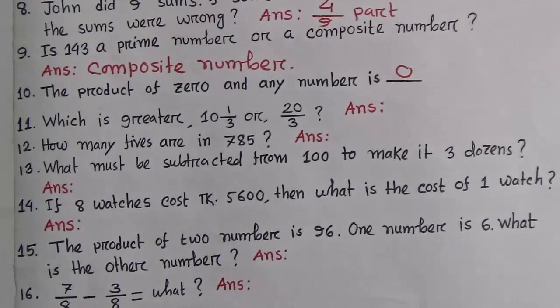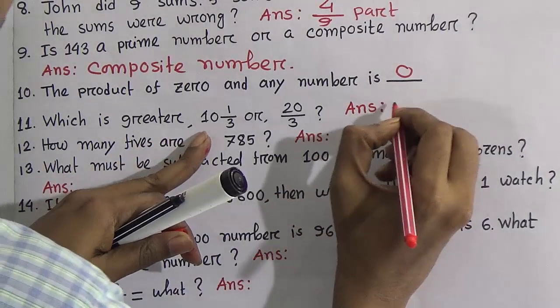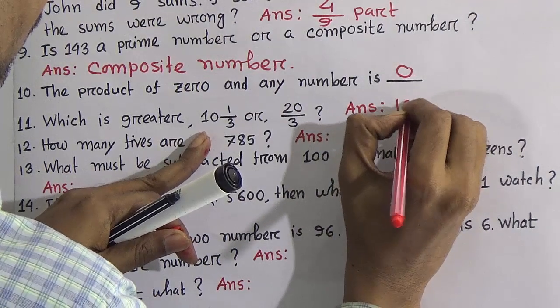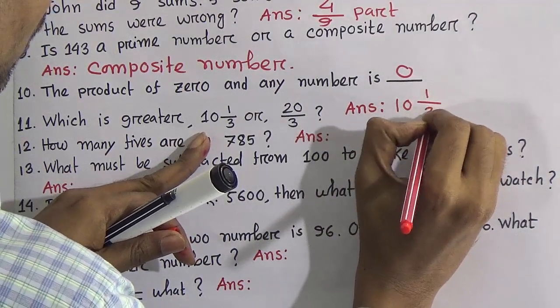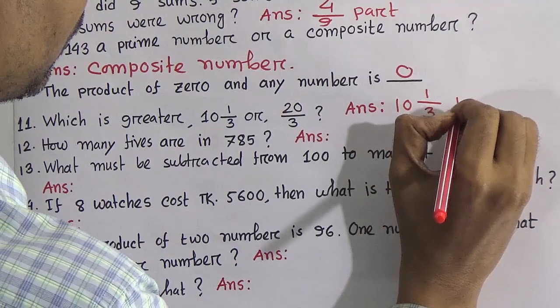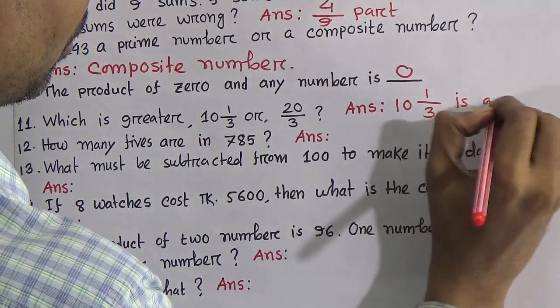So our option will be 10 1 by 3 is greater.